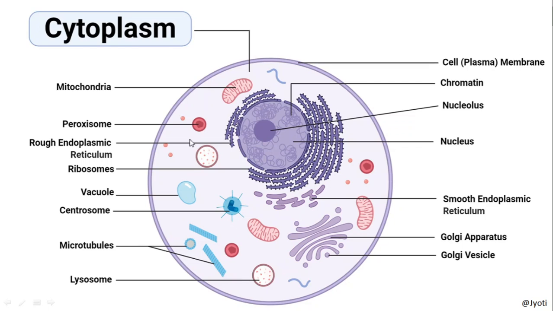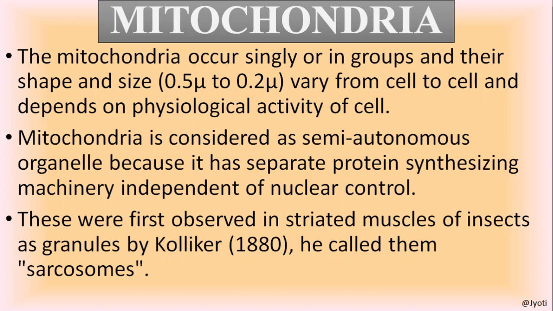So these are different cell organelles, and we have already discussed the endomembrane system, under which we discussed endoplasmic reticulum, Golgi complex, lysosome, and vacuoles in our previous session. Today we are going to discuss mitochondria, plastids, and ribosome. So let us start our discussion with mitochondria.